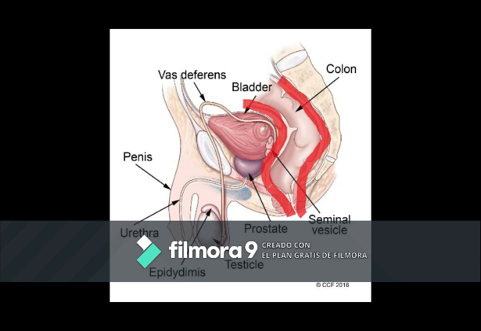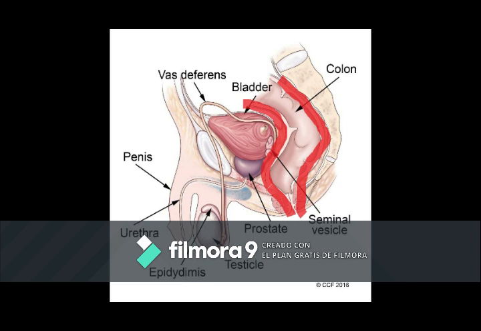The scrotum is a loose, pouch-like sac of skin that hangs behind and below the penis. It contains the testicles, also called testes, as well as many nerves and blood vessels. The scrotum acts as a climate control system for the testes.